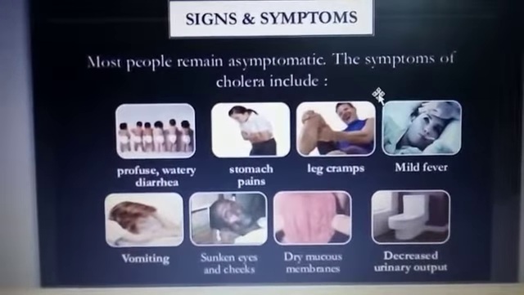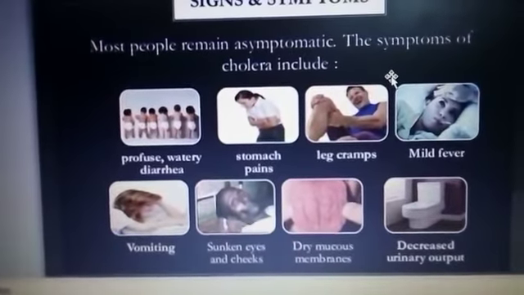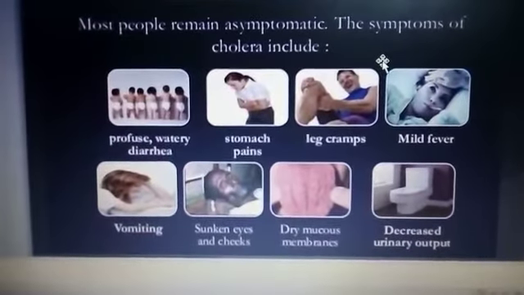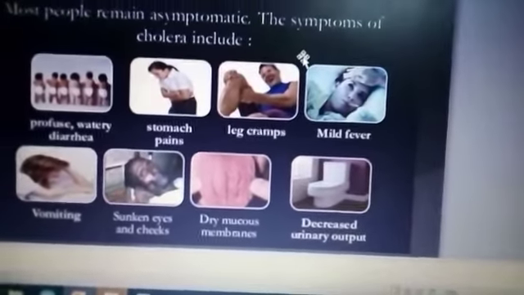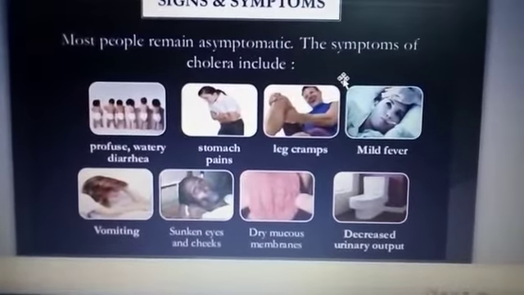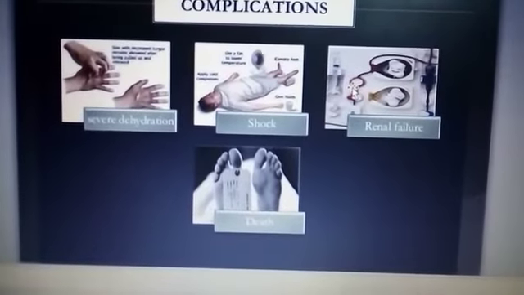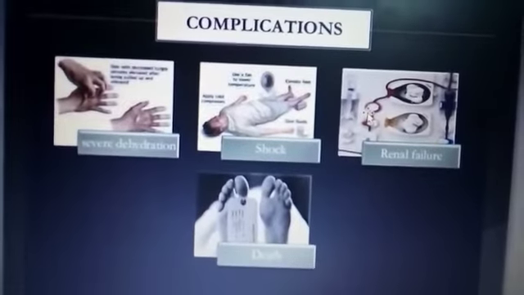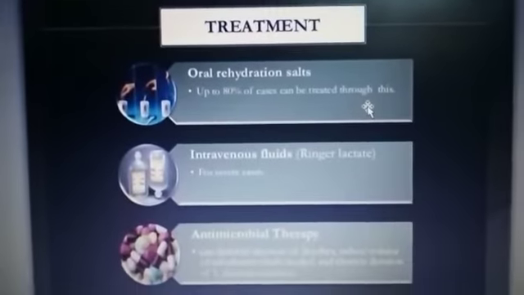So here it shows the signs and symptoms. Watery diarrhea, stomach pains, leg cramps, mild fever, vomiting, sunken eyes and cheeks, meaning you can see the sunken eyes. Then dry mucous membranes on the tongue. Then decreased urinary output because it can cause damage to the kidney. Renal failure as the excretion is not taking place. Then severe dehydration, shock, renal failure, and at last death can happen in complicated cases.